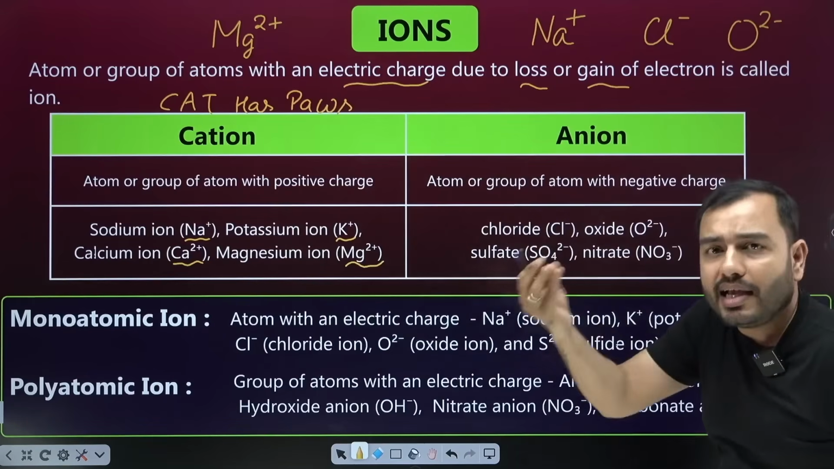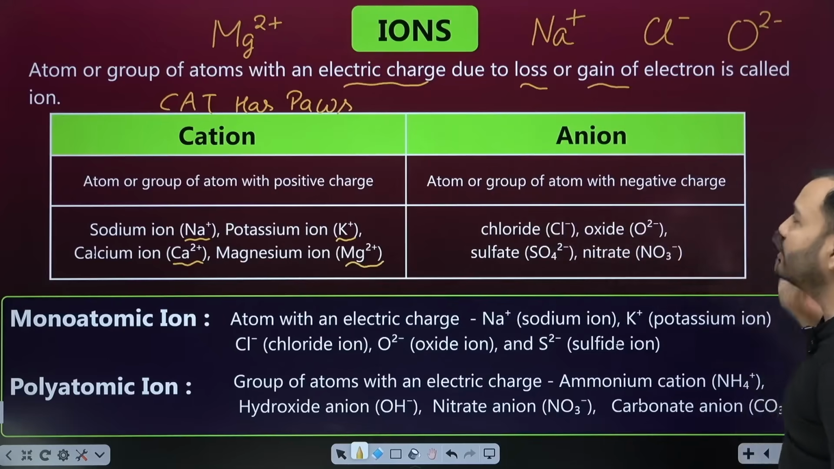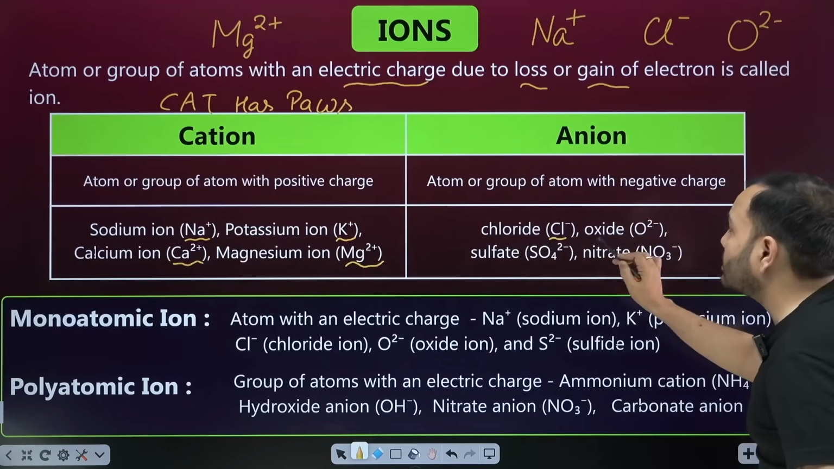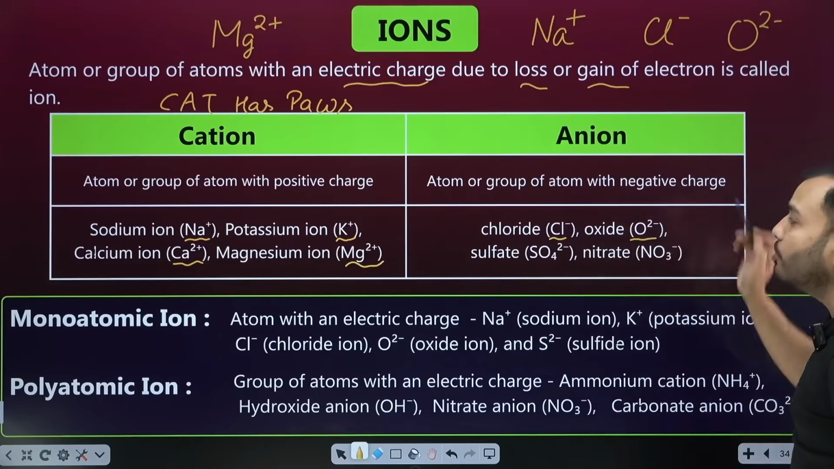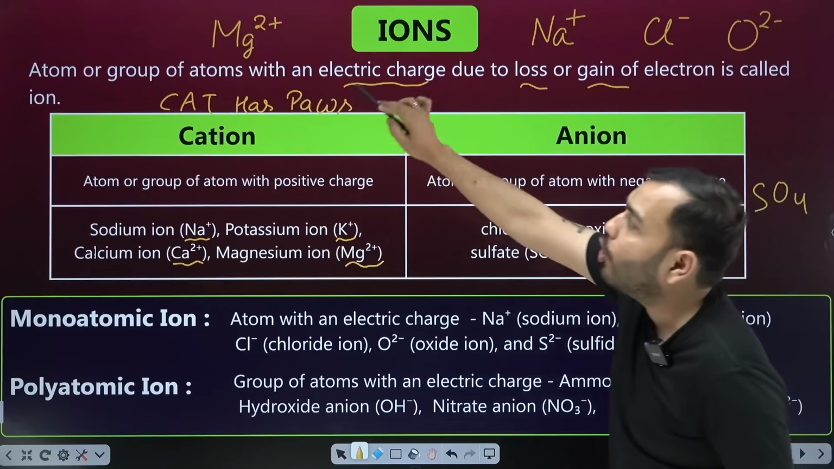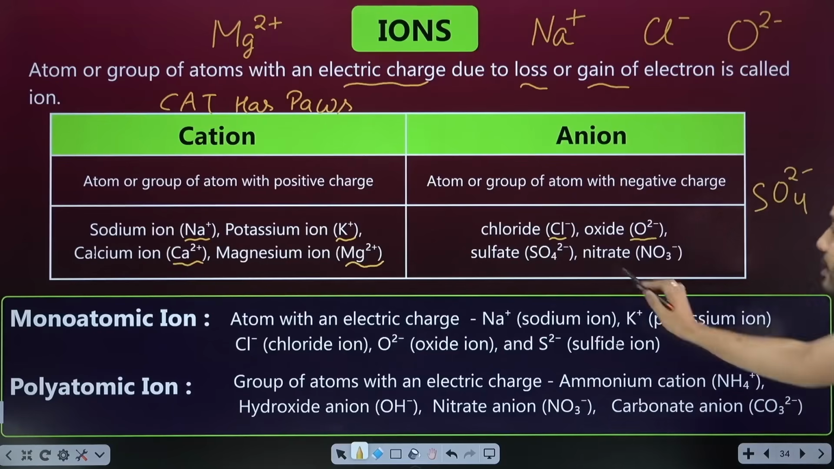What is an anion? Such an atom that has negative charge on it like this. This is an atom or group of atoms with negative charge. For example, chloride's anion Cl minus. Oxide's anion oxygen with 2 minus. Sulfate. Now beta, what is this? This is a group of atoms. It says SO4, right? Atom or group of atoms. Generally 2 minus comes on it. So what is it? Sulfate's anion.